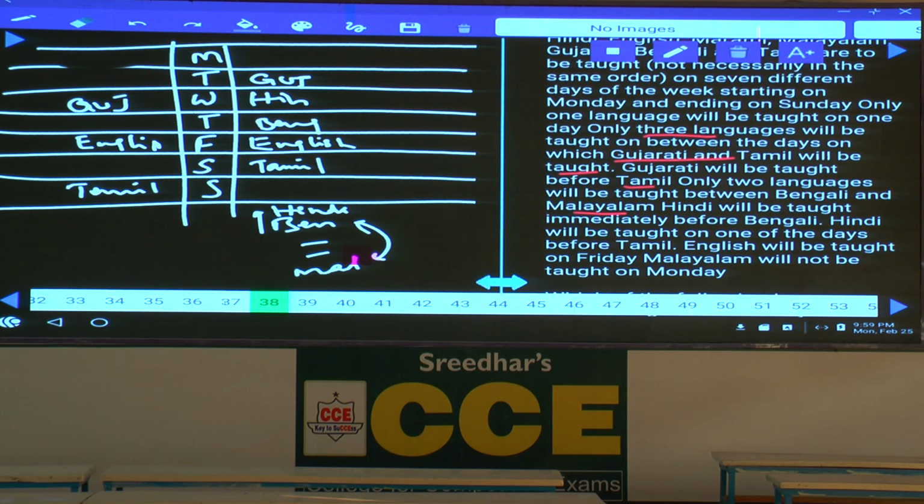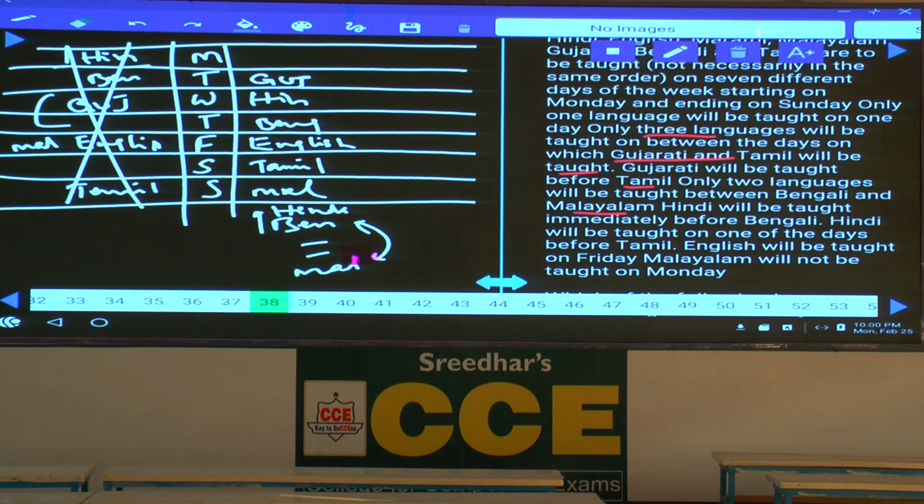Now, between Bengali and Malayalam, there must be exactly 2. Malayalam is here. Now, in this case, Hindi will be here, Bengali is here. Between Bengali and Malayalam, there must be 2. These are 2. Malayalam and English must be in the same place, not possible. This case is ruled out. Finally, we are left with only one case.